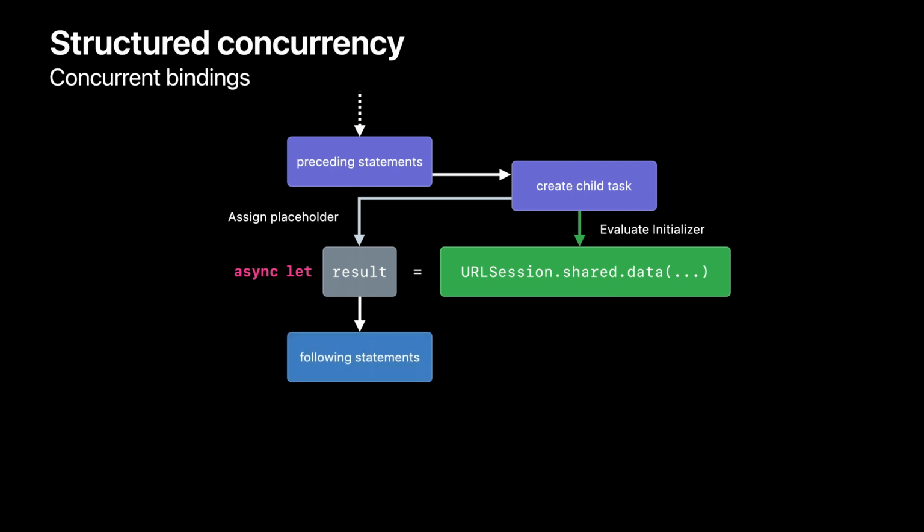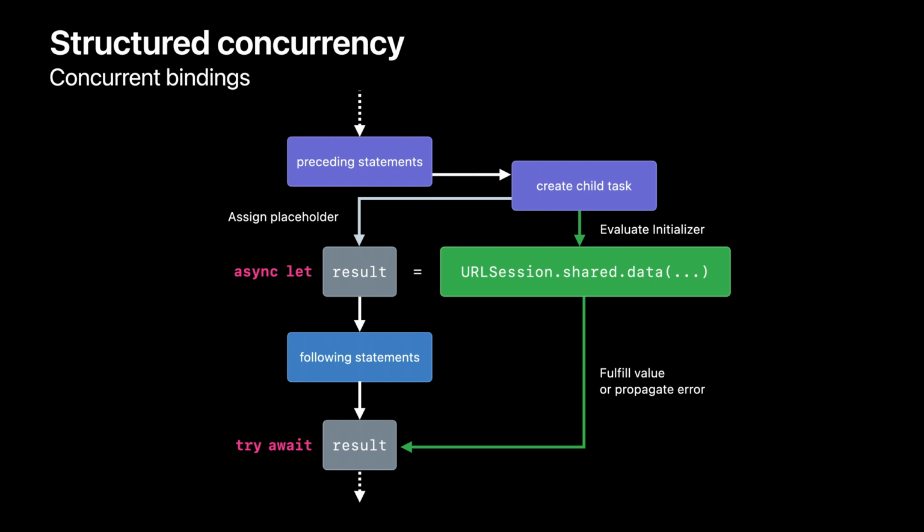While the data is being downloaded concurrently by the child, the parent task continues to execute the statements that follow the concurrent binding. But upon reaching an expression that needs the actual value of the result, the parent will await the completion of the child task, which will fulfill the placeholder for result. In this example, our call to URLSession could also throw an error. This means that awaiting the result might give us an error. So I need to write try to take care of it. And don't worry, reading the value of result again will not recompute its value.